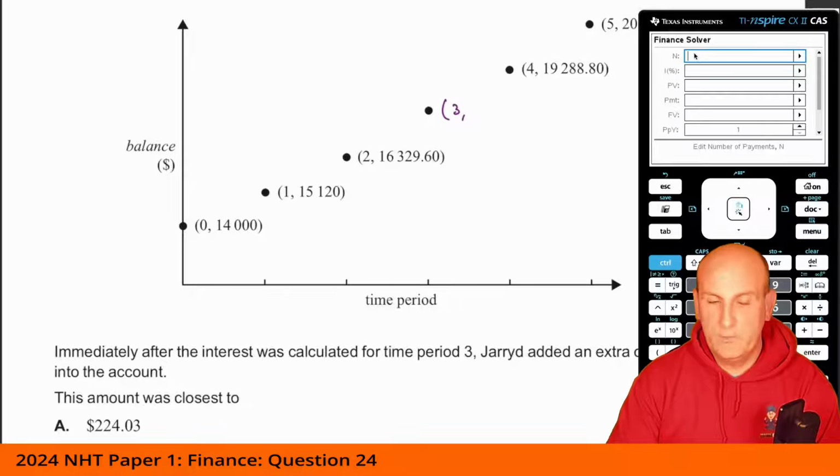How do we do that? Well, I've got to work out my interest rate. I can do that because I know this piece of information here. I've got one time period, and again, it doesn't matter, it's just one time period. Interest rate is what I'm trying to find.